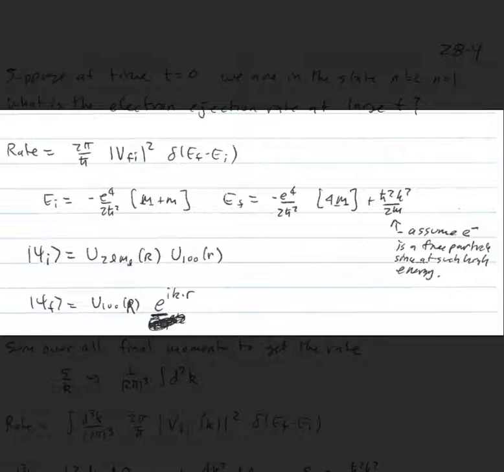Since we assume the electron is so high energy, it's essentially a free particle and it doesn't feel the pull of the nucleus at all. And so we can write our initial state as u_2lm_l of R, and our electron state is in the 1s state, so it's u_100 of r. The final state is u_100 of big R, and then e^(ik·r) because the electron has been put into a plane wave state.